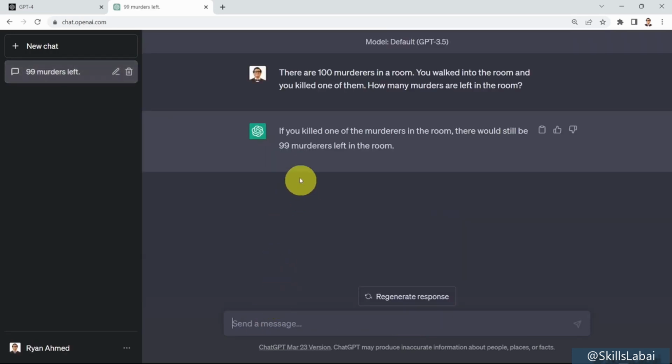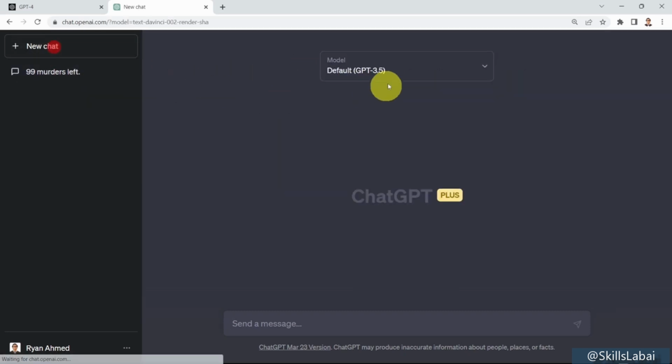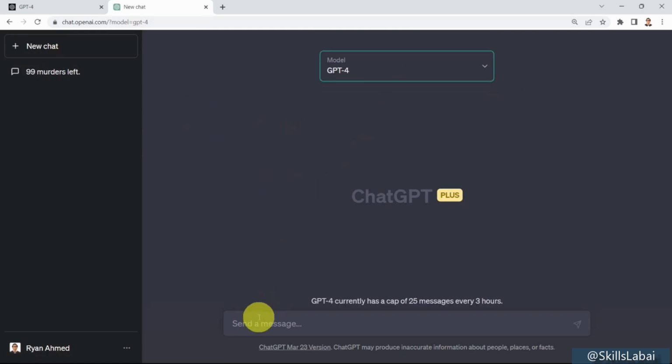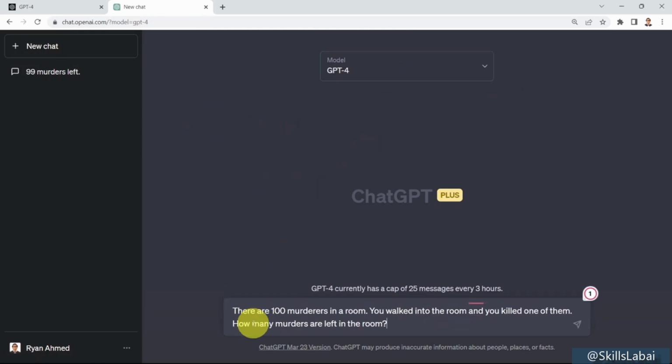It's going to tell you, well, if you killed one of them, there would still be 99 murderers left in the room. Basically, ChatGPT didn't understand that because you killed one of them, now you became a murderer yourself. That reasoning ability didn't catch up here with ChatGPT. So if you go ahead and start a new chat, I want to see what GPT-4 is going to answer. I'm going to use the exact same prompt and just press enter on your keyboard.